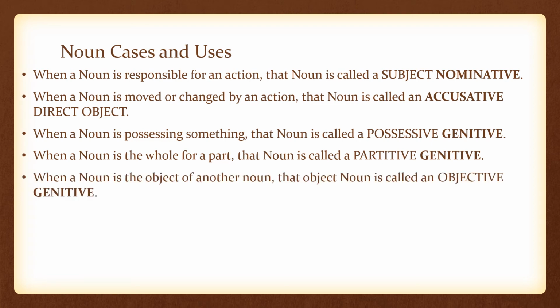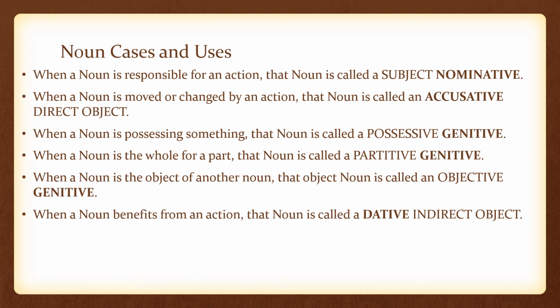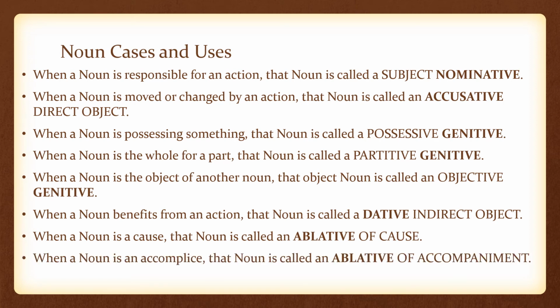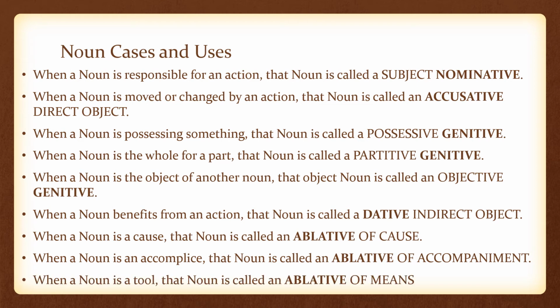When a noun is the object of another noun, that noun is called an objective genitive. When a noun benefits from an action, that noun is called a dative indirect object. When a noun is a cause, that noun is called an ablative of cause. When a noun is an accomplice, that noun is called an ablative of accompaniment. When a noun is a tool, that noun is called an ablative of means.